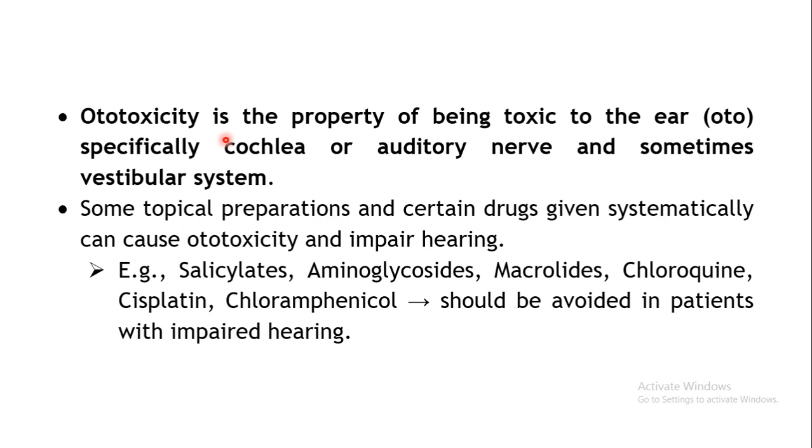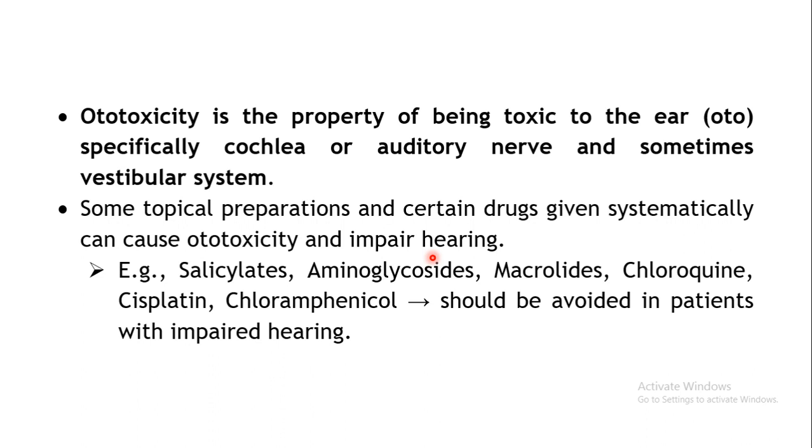Now coming to ototoxicity. Ototoxicity, as the name implies, is the property of being toxic to the ear, specifically the cochlea or the auditory nerve, and sometimes even the vestibular system may get affected. Either topical application of a drug, instillation of the drug into the ear, or certain systemically administered drugs may result in ototoxicity. It may result in hearing impairment, so it may affect the hearing of the particular person. Deafness may sometimes be precipitated.